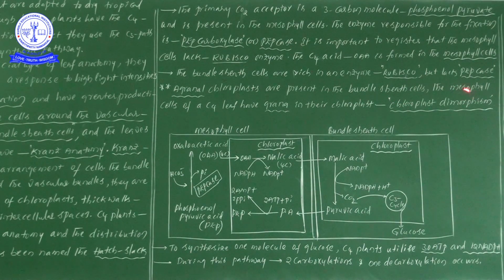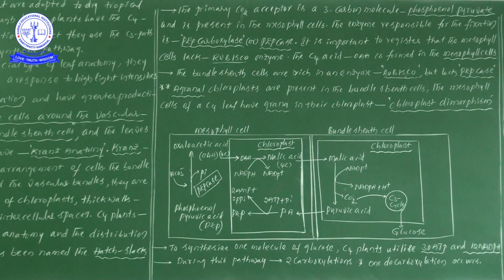And if you take mesophyll cells, the mesophyll cells of a C4 leaf have the grana. Definitely in C4 plants, the mesophyll cells will have grana, the group of thylakoids. So mesophyll cells and bundle sheath cells together are present in the C4 plants only.